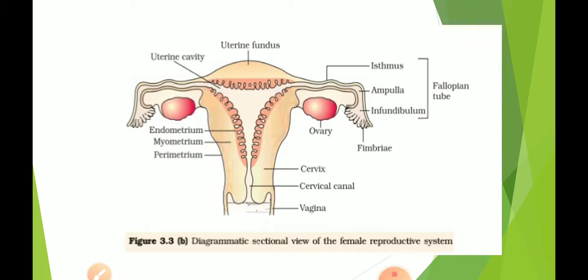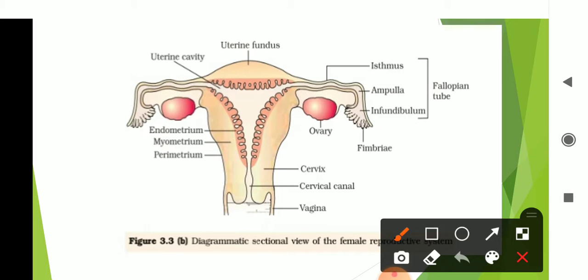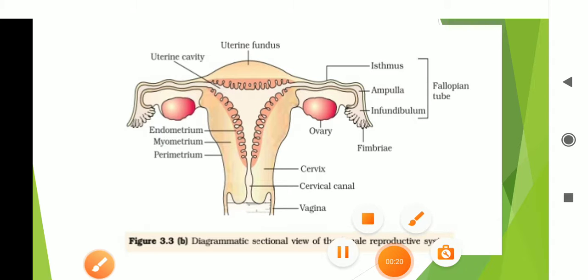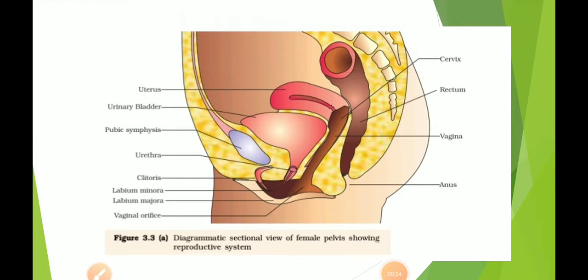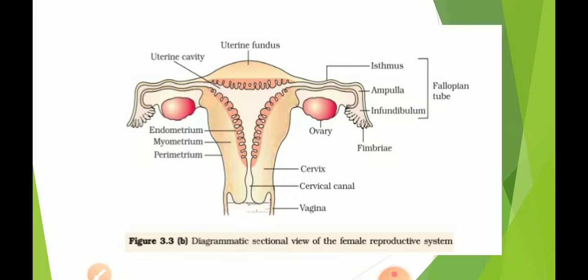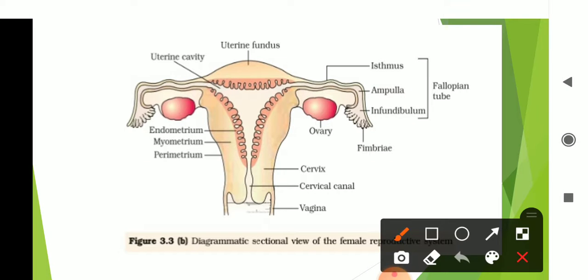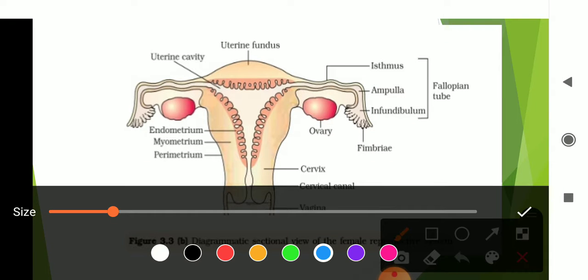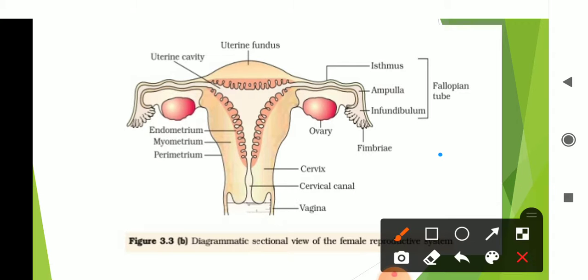Today we are going to discuss the female reproductive system in human beings. The female reproductive system generally consists of a pair of ovaries, right ovary and left ovary.